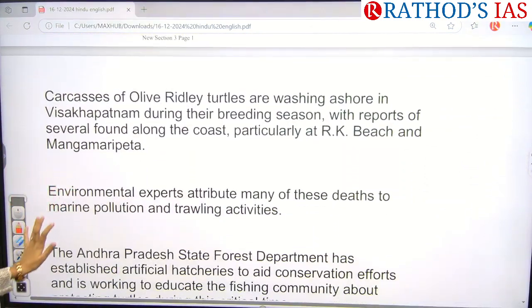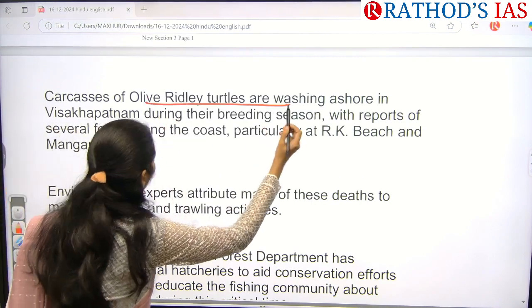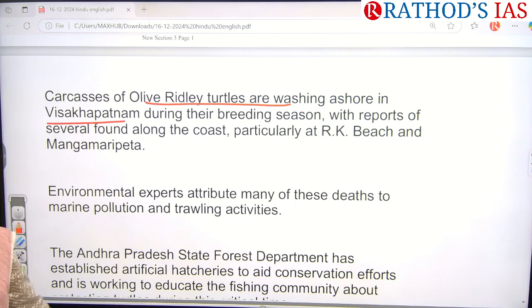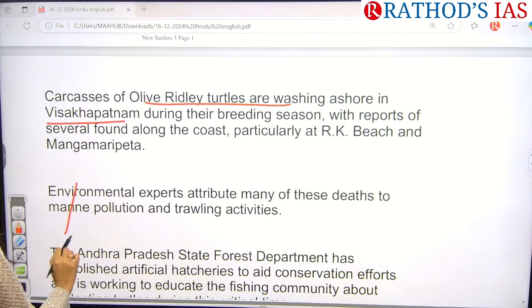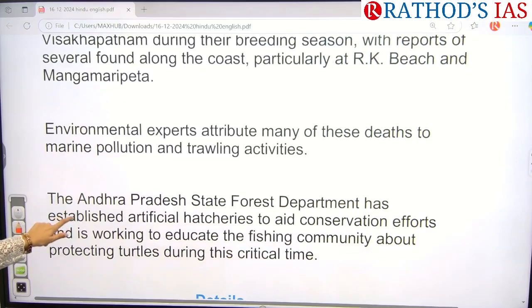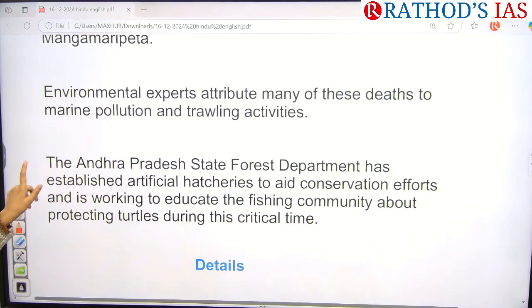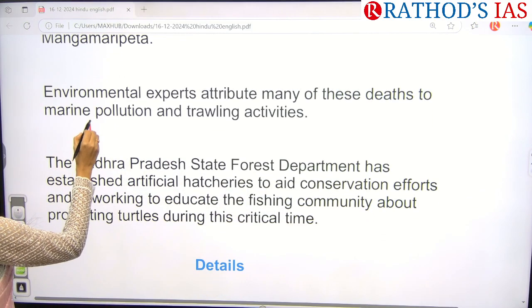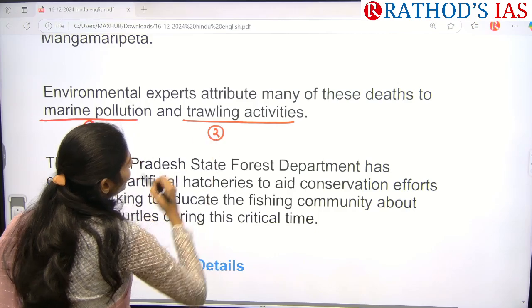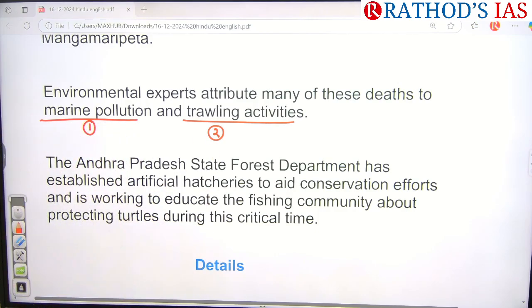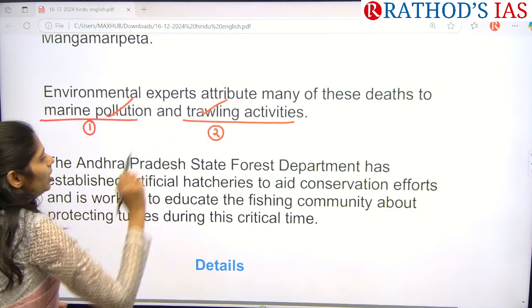Catches of olive ridley turtles are washing ashore in Visakhapatnam during their breeding season, and most of them are found dead. Environmental activists and experts are saying that these deaths are because of one important reason, that is marine pollution, and the next one is trawling activities. It's nothing but the use of heavy trawlers for fishing. So first one is marine pollution, second one is trawling activities.